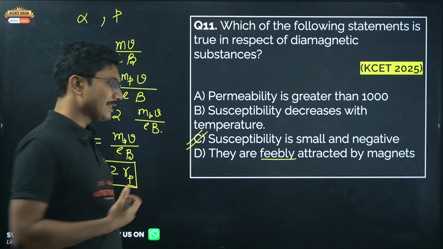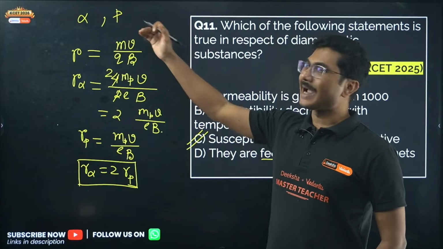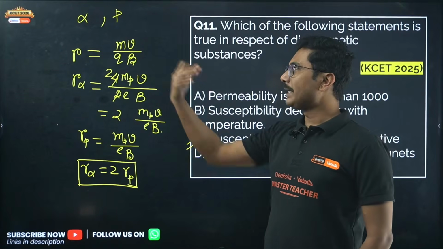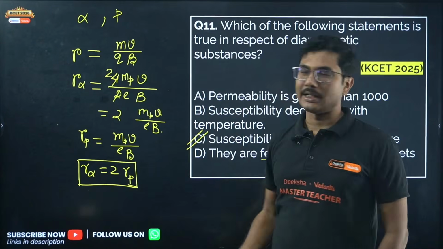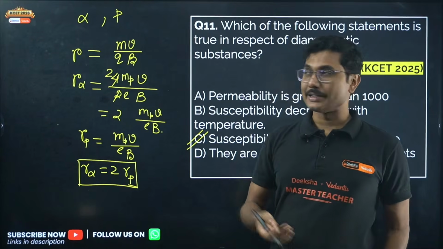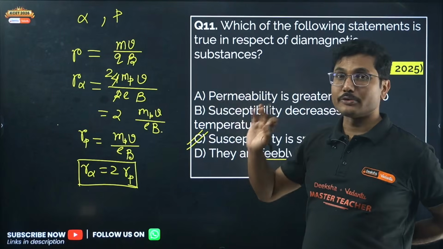Now from this concept there are multiple ways you can form a question. For example, kinetic energy is the same, or momentum is the same. What will happen if both have the same momentum, both have the same kinetic energy: alpha particle, proton and deuteron? That also came in the exam.